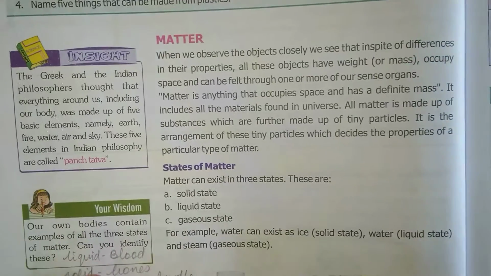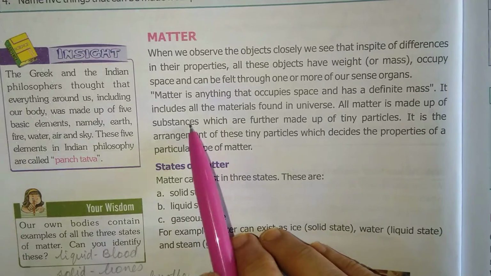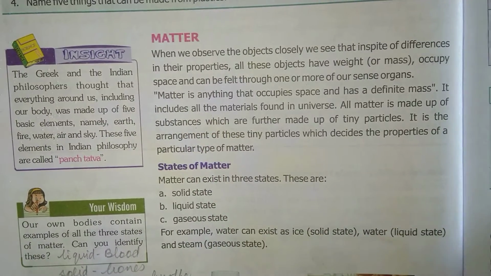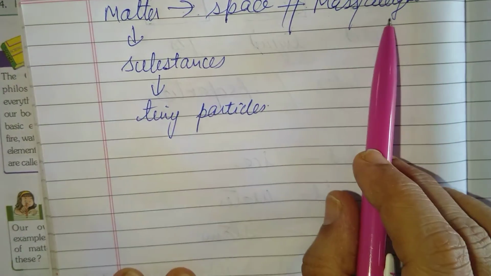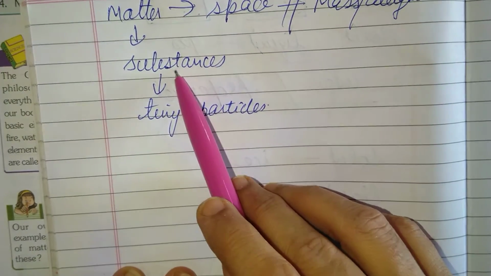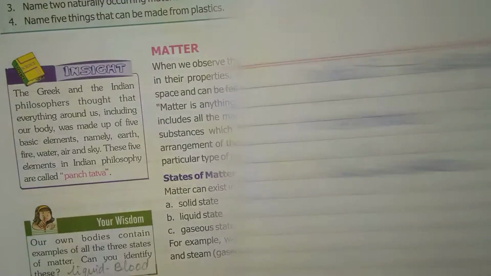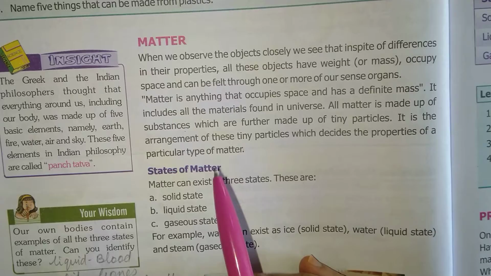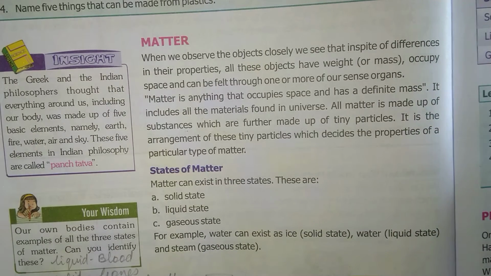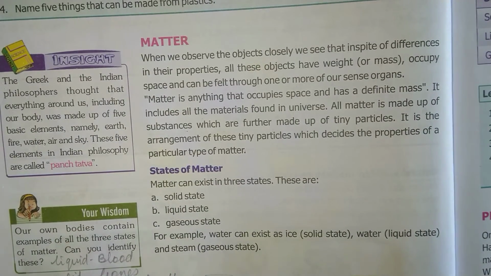So what is matter? Matter is anything that occupies space and that has mass or weight. It is made up of substances and these substances are further made up of tiny particles. Arrangement of the tiny particles decides the property of the particular type of matter.